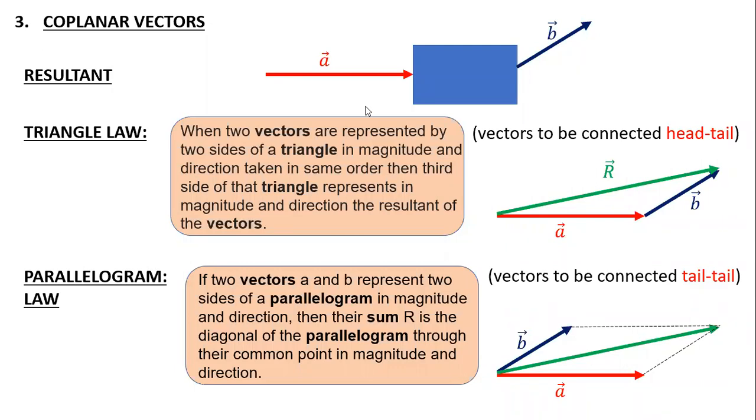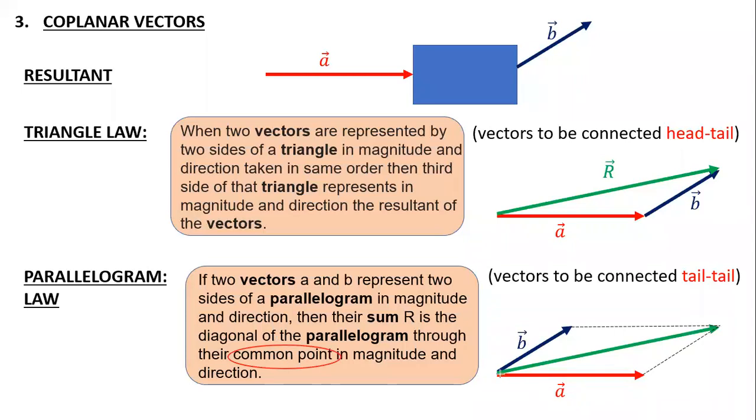Yeah, Aditya. Sir, could you please repeat the parallelogram law? I had a connection issue. So for the parallelogram law, you need to connect tail to tail, because as per the statement, they're telling us it should be passing through the same common point. To make that common point, both should be at the same starting point.